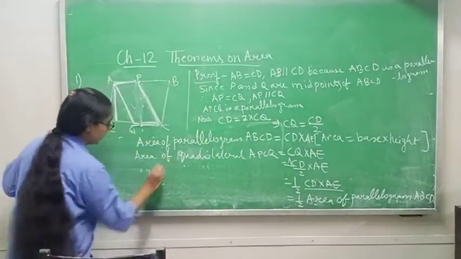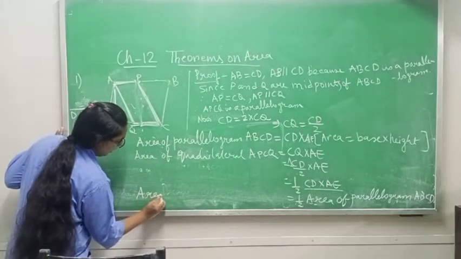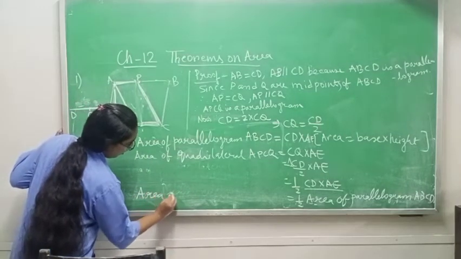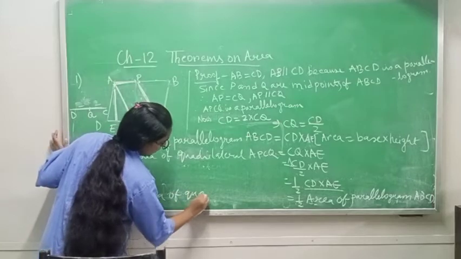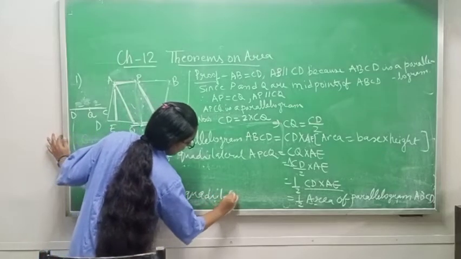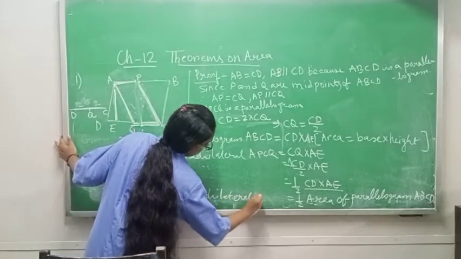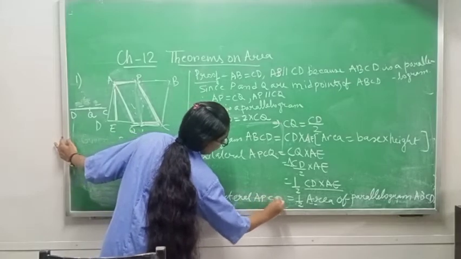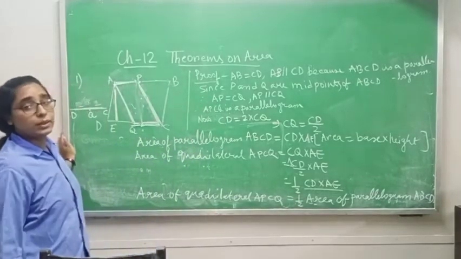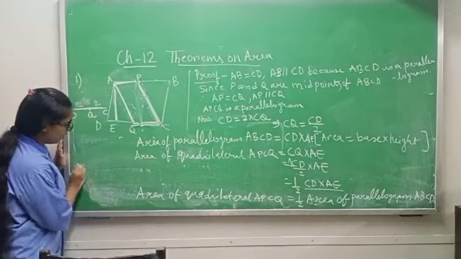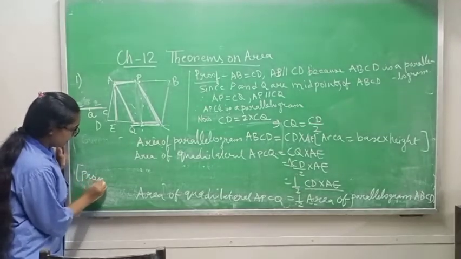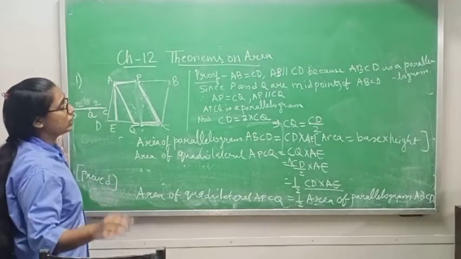So this line you can write again here, area of quadrilateral APCQ is equal to half of area of parallelogram ABCD, and the last what you will write? Again I am repeating one more time so that you will understand.